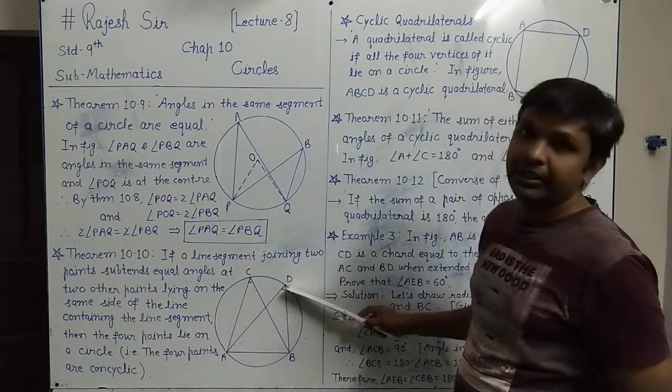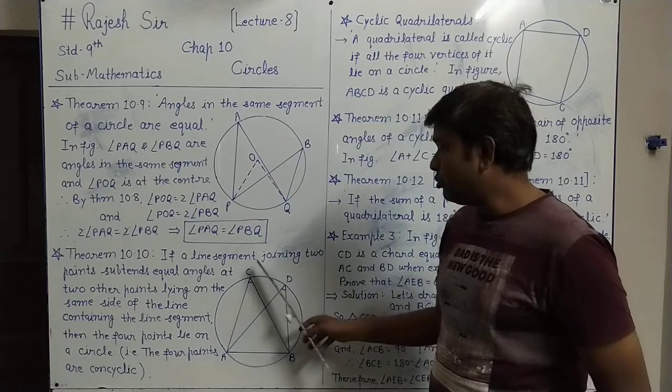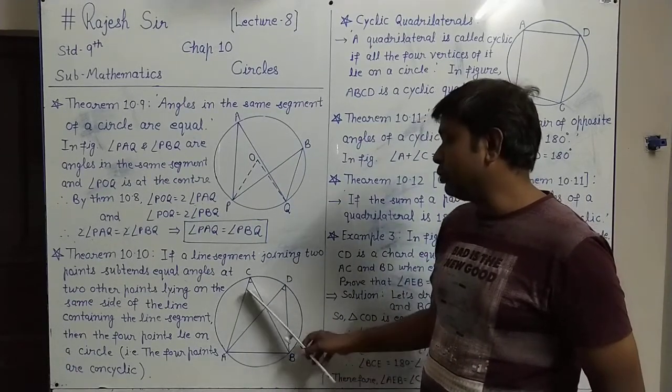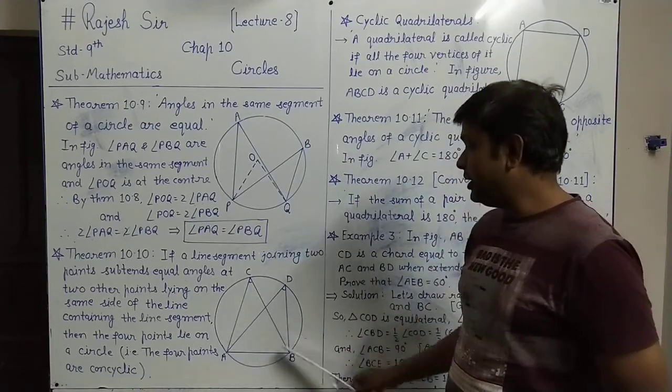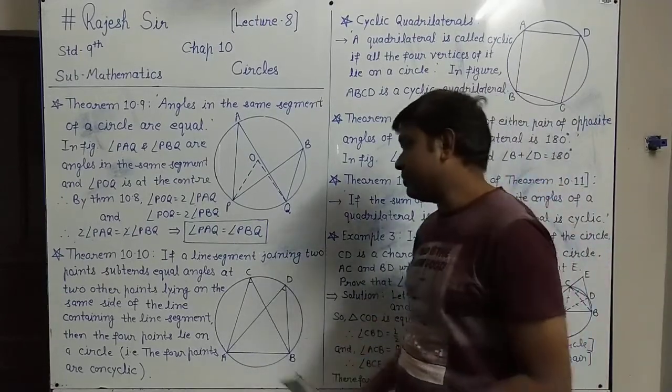And the condition is that at these 2 points, the angle subtended by this line segment is equal. It means angle ACB equals angle ADB, with this condition on C and D points.